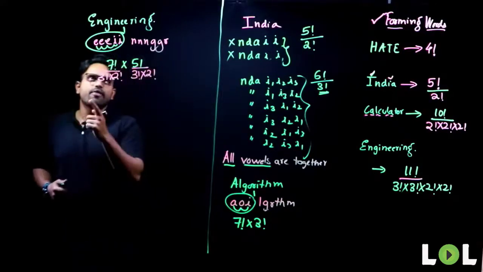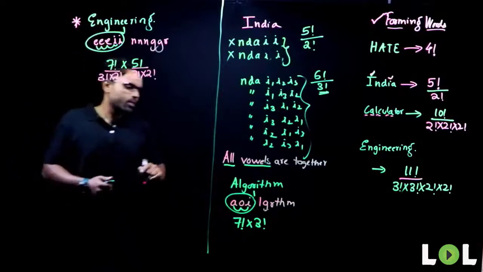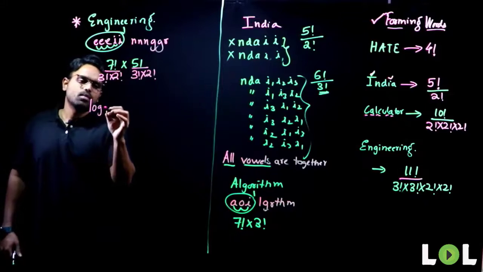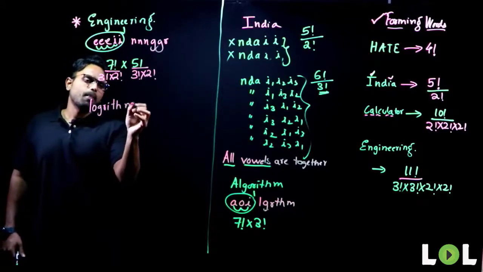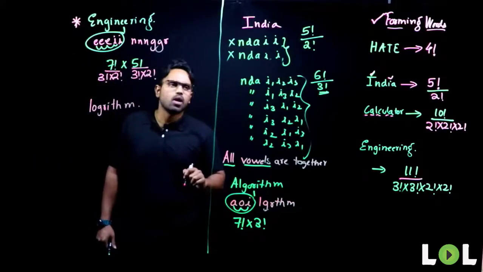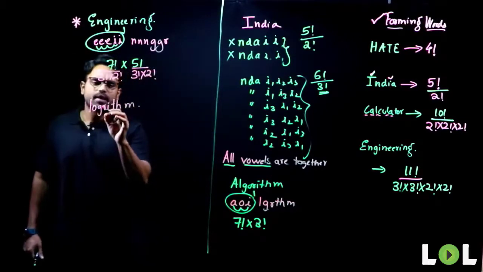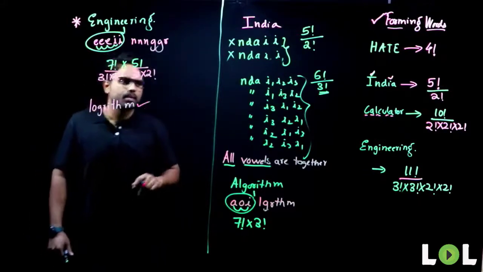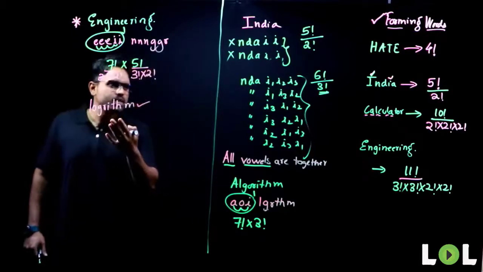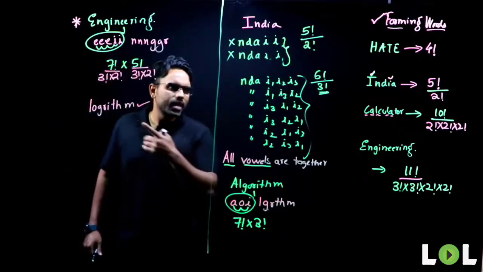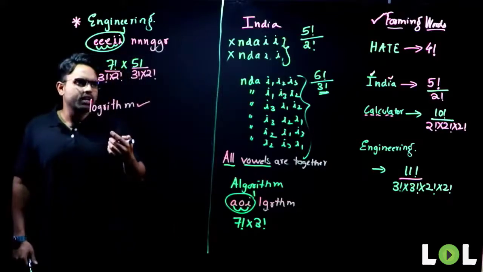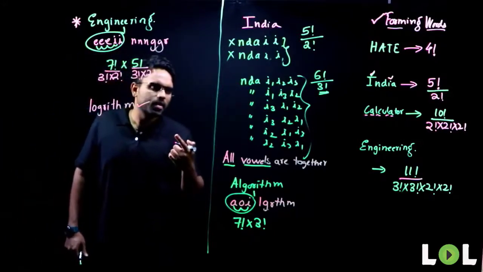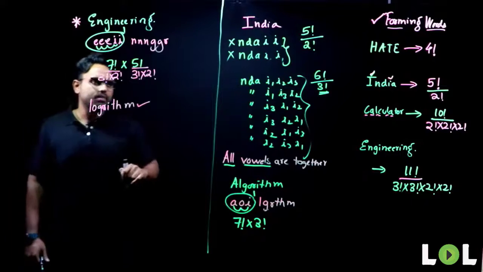Now, if I have a word something like this, logarithm. Logarithm, what will you do? Am I missing with the spelling? Is it L-O-G-A or L-O-G? Is it perfect, the spelling? Correct me with the spelling if there is any mistake here. What do you think, guys? It is correct? Now, if it is correct, then let's start dealing with it. L-O-G-A I have. Logarithms. Okay, what will I have to do?